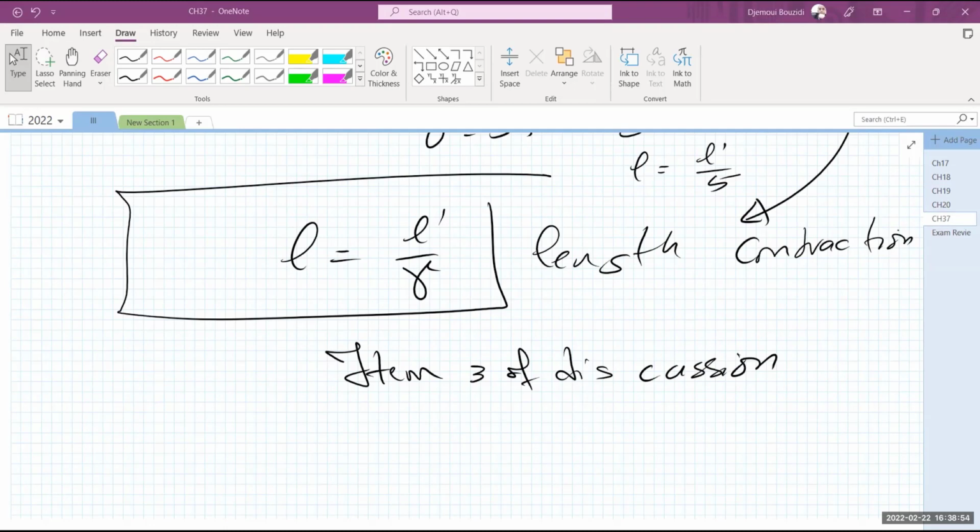Okay, the second one was the time expansion or time dilation. The third one, I'm suggesting, what do you guys think it is going to be? Make sense? It's about the length contraction. Sounds good? Okay. Yeah, sounds good. Okay, so that's the third item. So you guys know where we're headed now.